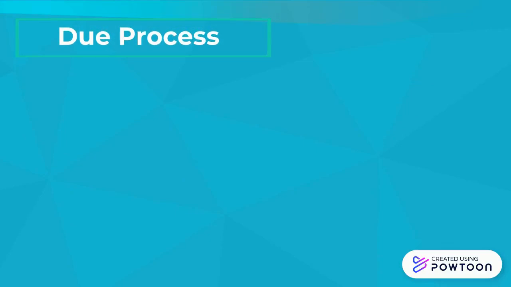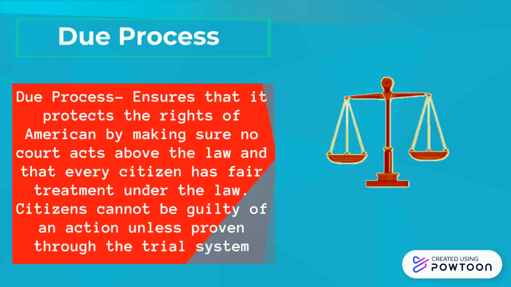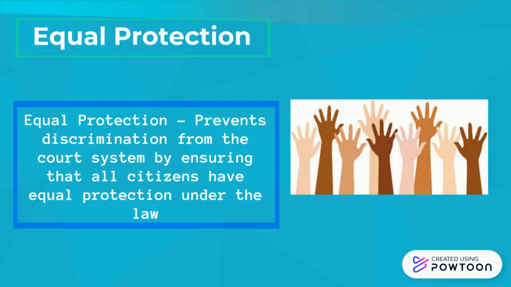Due process protects the rights of Americans by making sure no court acts above the law and that every citizen has fair treatment under the law. Citizens cannot be proven guilty of an action unless proven through the trial system. Equal protection prevents discrimination from the court system by ensuring that all citizens have equal protection under the law.